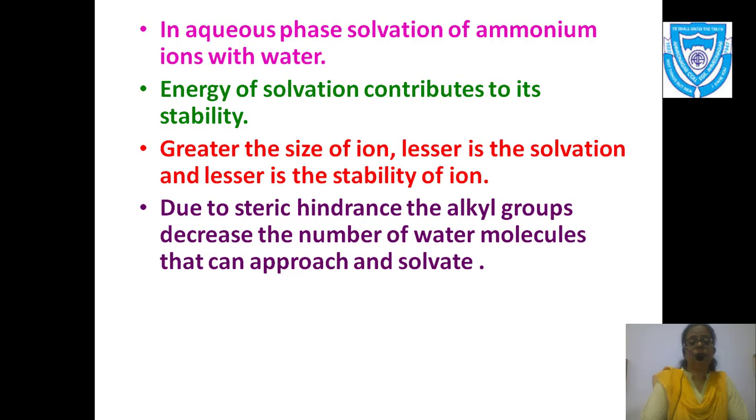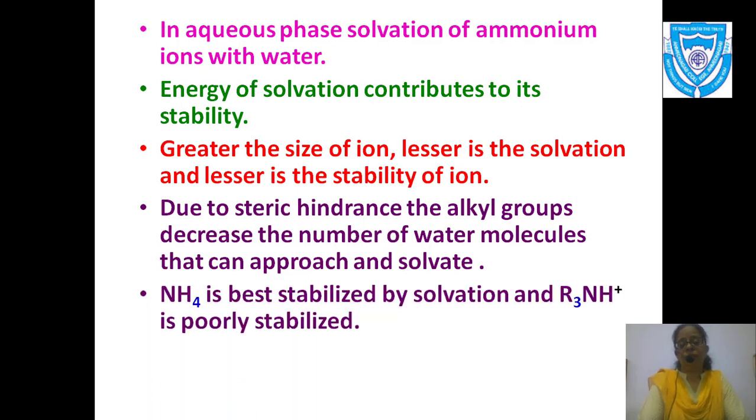Now next, NH4 plus, the protonated ammonia, is best stabilized by solvation. That means it is forming 4 hydrogen bonds with water. And the protonated tertiary amine, R3NH plus, is poorly stabilized because it is forming only 1 hydrogen bond with water.